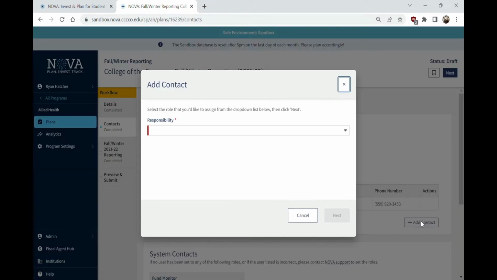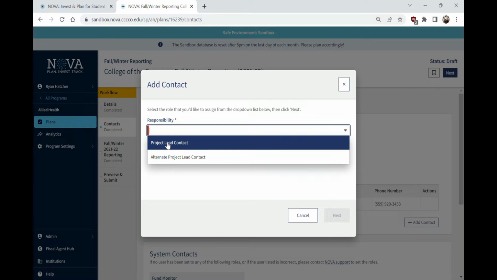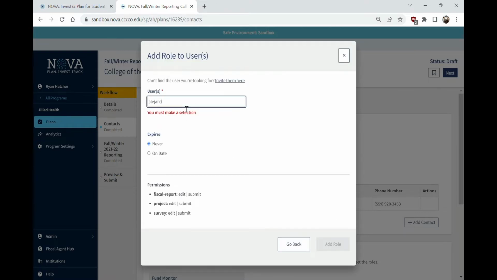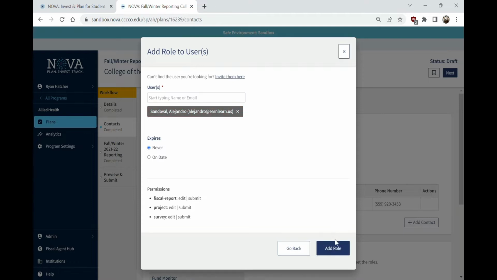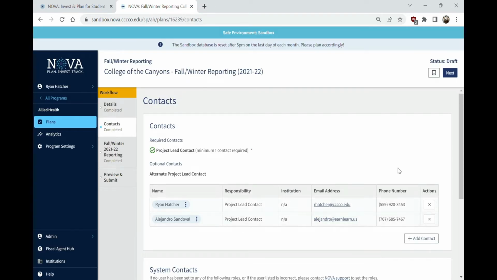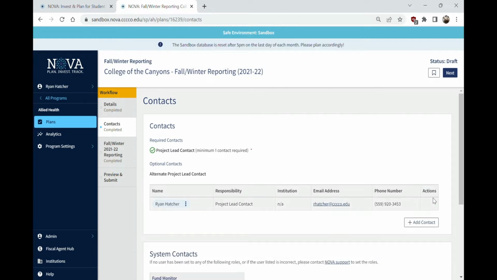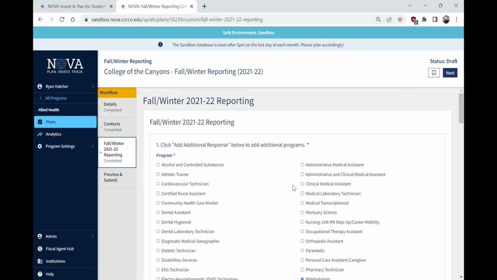If you do need to make changes to your contacts or assign a new project lead, just pick a new project lead, add them, and then you can delete whichever one you don't want. It does require you to add a second project lead before you delete the first. You'll notice that after I delete Alejandro here, the ability to delete me goes away. Then when we're done with our contacts, we should move on to reporting.